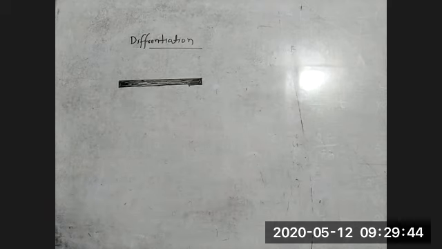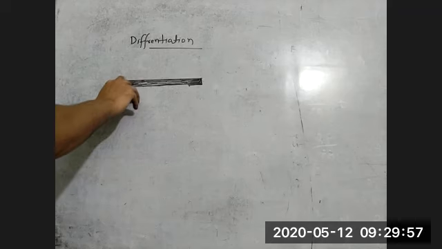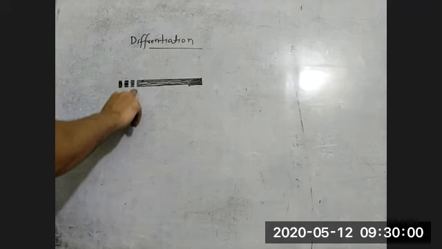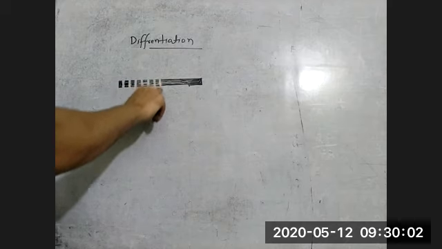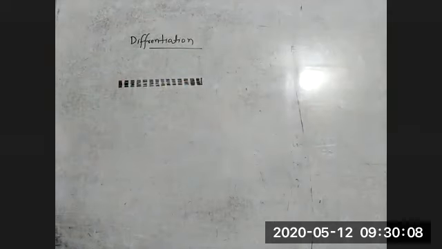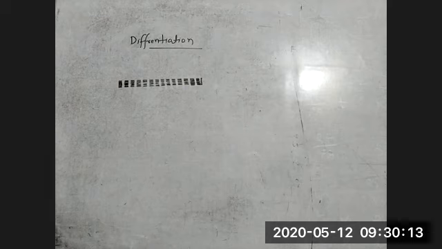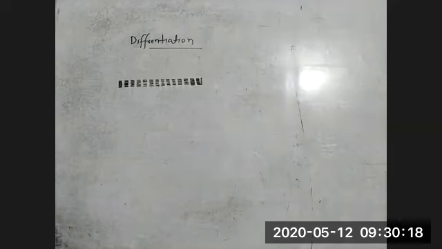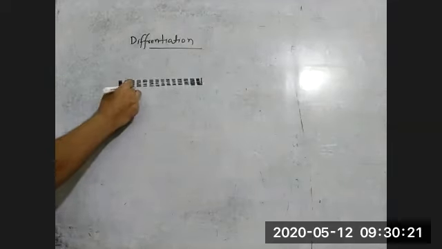Differentiate means you break something into small parts. Here, if this is the rod of length L, I'm breaking it into very small parts, like 100, 200, 500, 1000. I'm just breaking this thing into very, very small pieces, like infinite. See, actually the length of the rod was L. Now you can see this is a very, very small length.